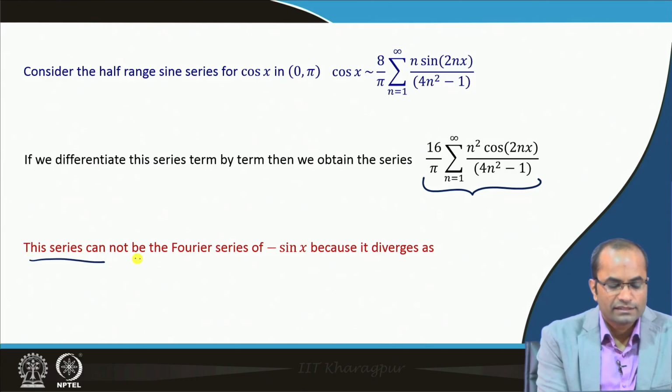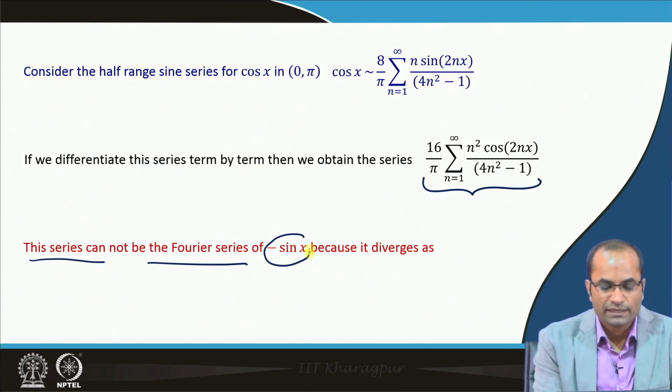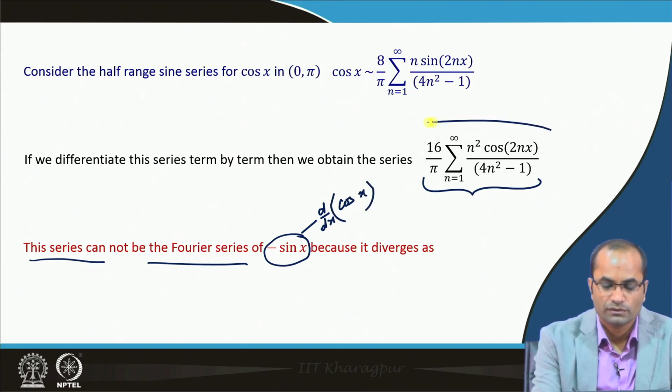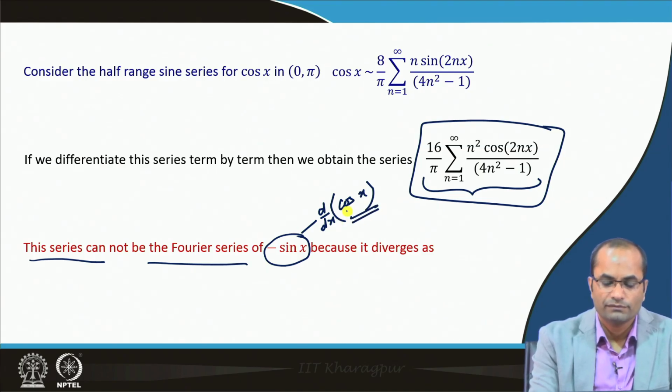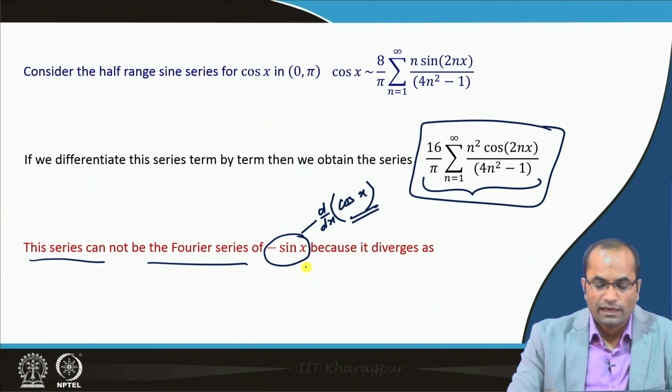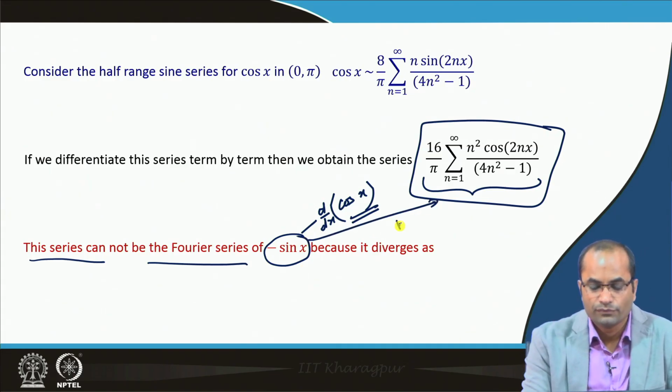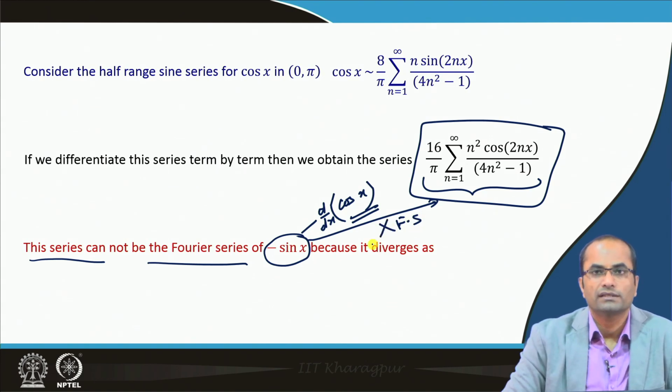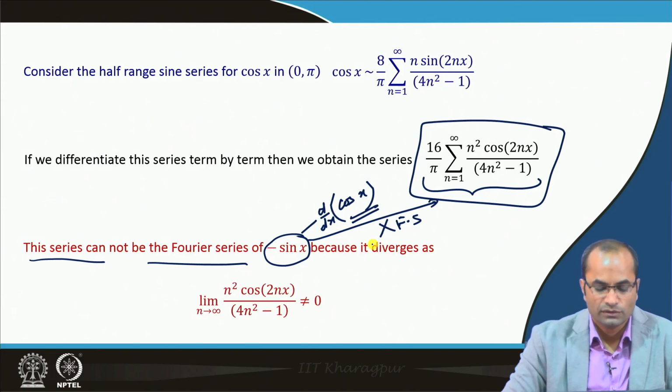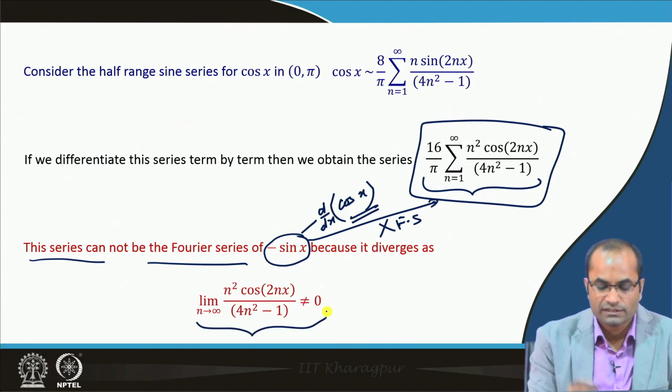And again this series cannot be the Fourier series of minus sin x. So, what is minus sin x? That is the derivative of cos x, because if we differentiate the function, then we have minus sin x, and this cannot be the Fourier series of minus sin x,